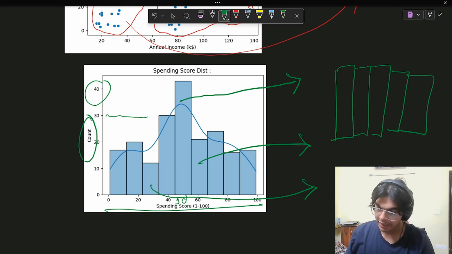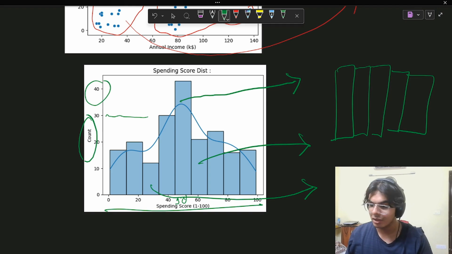But this histogram right here reveals a lot of difference in the spending score itself, which gives us a confirmation that a clustering type of approach is the correct way to go forward with. Okay. So this also geometrically verifies what we want.